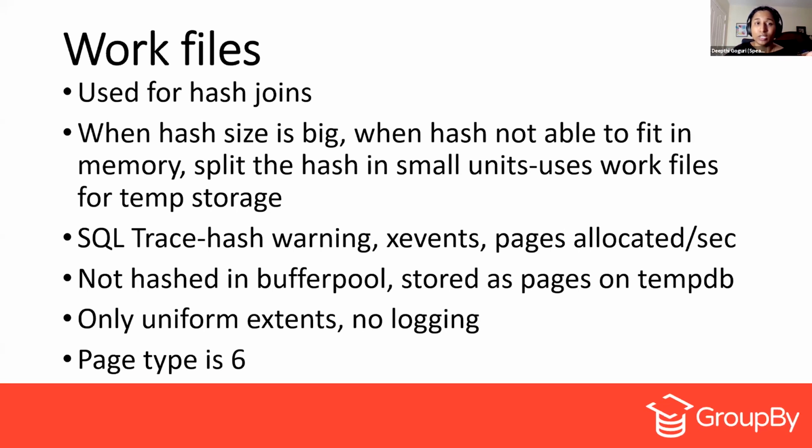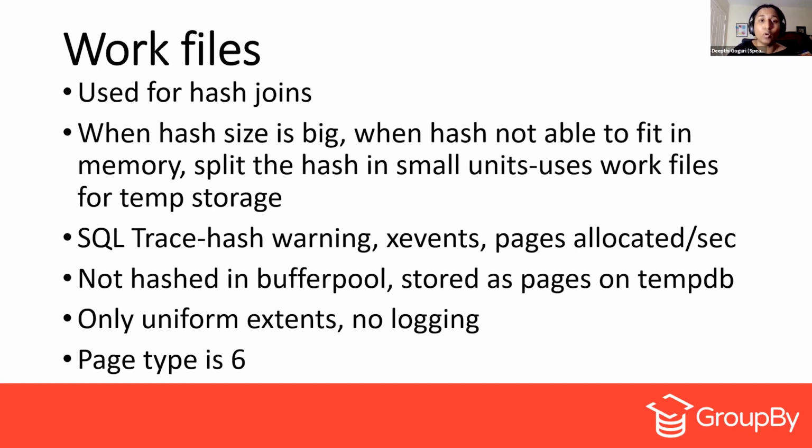And how do we capture these work files? Again, we can see hash warnings using Extended Events, and pages allocated per second. By using the performance counter, you cannot capture exactly how many work files are being generated. Even the DMVs get the information about all of these internal objects combined. They will give the number of how many are getting created, work tables, work files, and sorts, everything together, as one value.